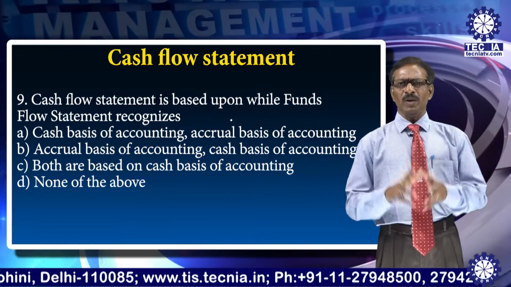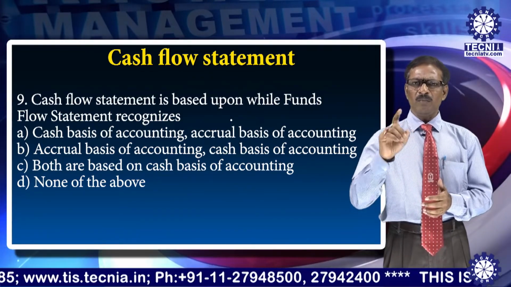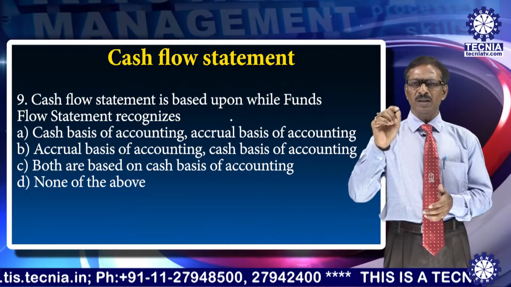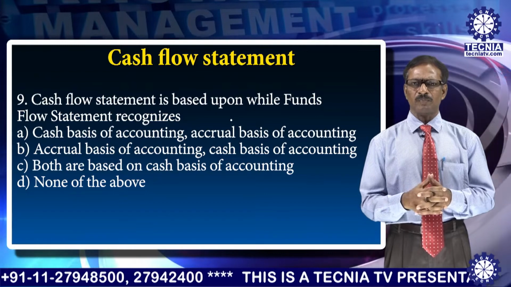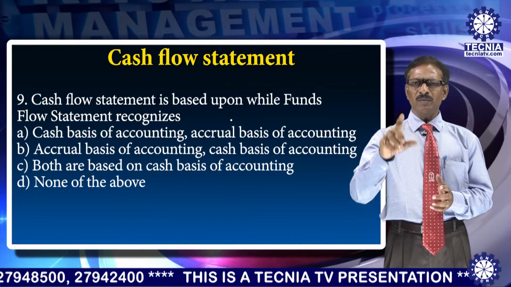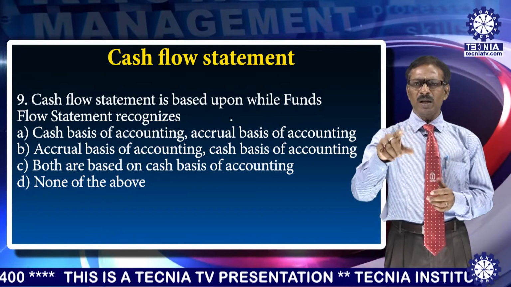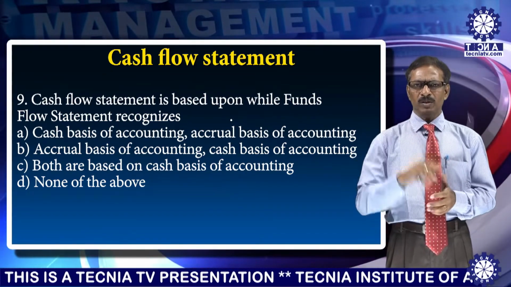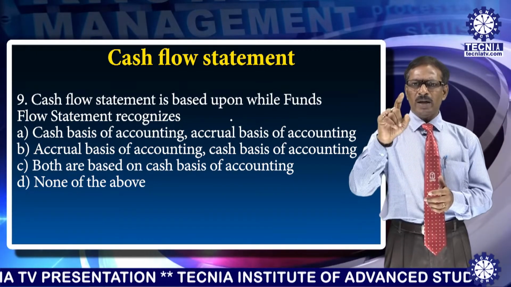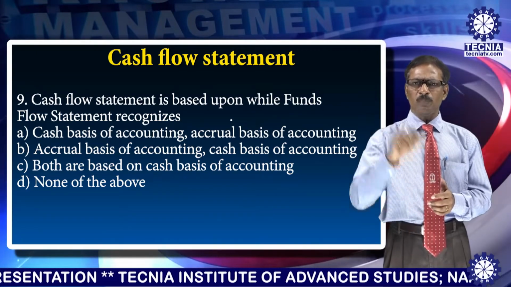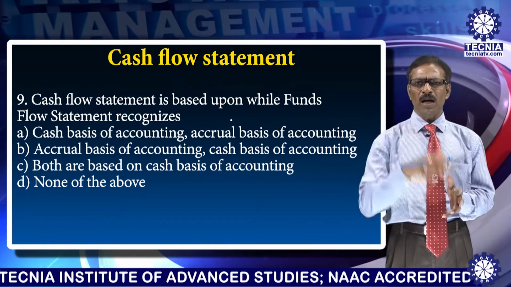Next question. Cash flow statement is based upon dash, while funds flow statement recognizes that. Can you say which of the four options is correct? A, cash flow statement is based upon cash basis of accounting and fund flow statement recognizes accrual basis of accounting. B, accrual basis of accounting for cash flow, and cash basis of accounting in case of fund flow. C, both are based on cash basis of accounting. And D, none of the above.